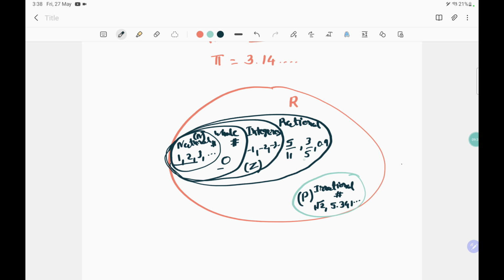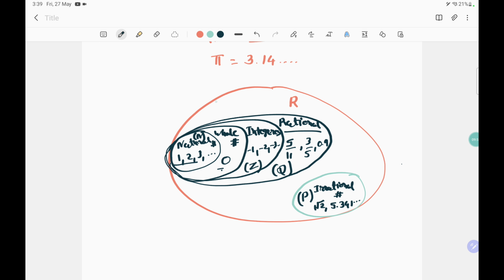These are all the rational numbers. So rational numbers mean all positive numbers, 0, all negative numbers and fractions or terminating decimal numbers. And the short form for rational numbers is Q.